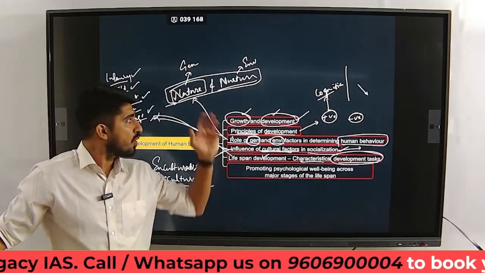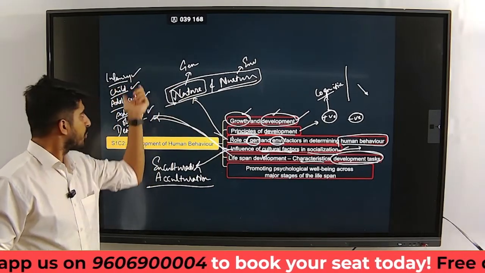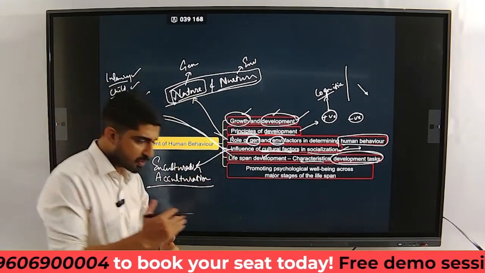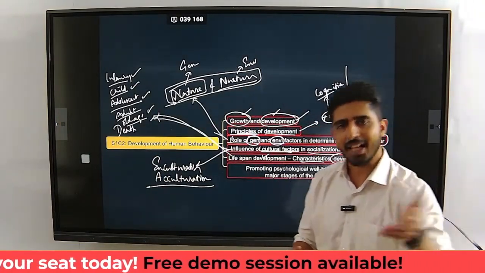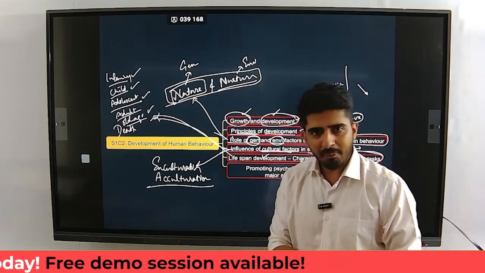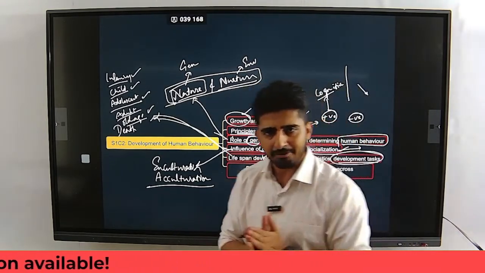As in, for every age group here, for every stage, you're supposed to complete certain tasks in order to enter the next stage. If you don't complete, we say that you are fixated to the previous stage itself.